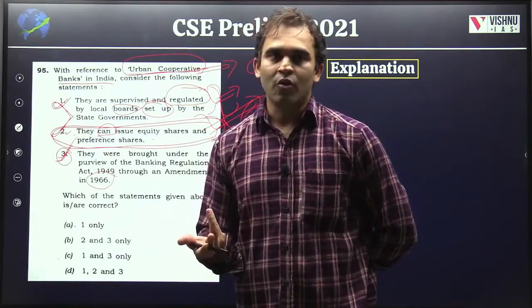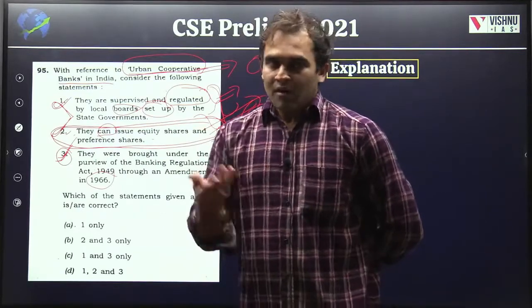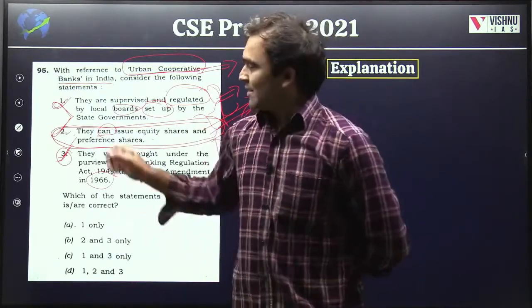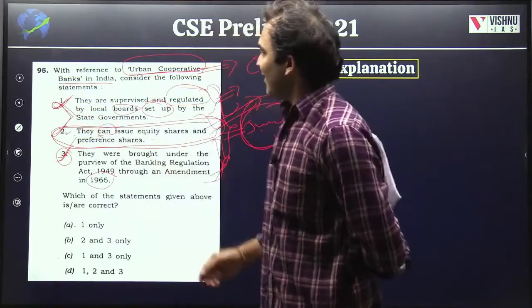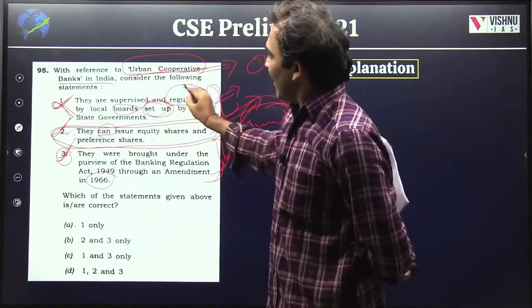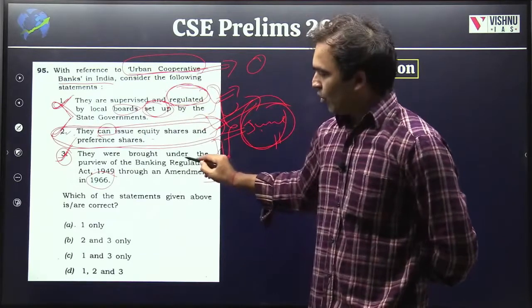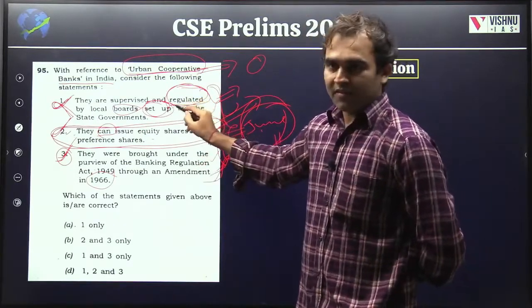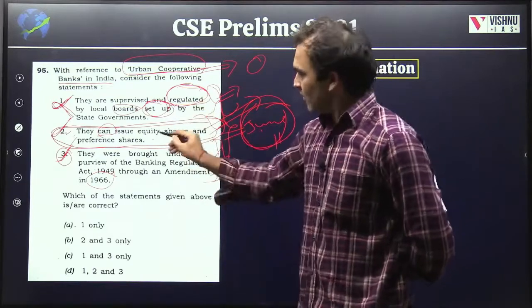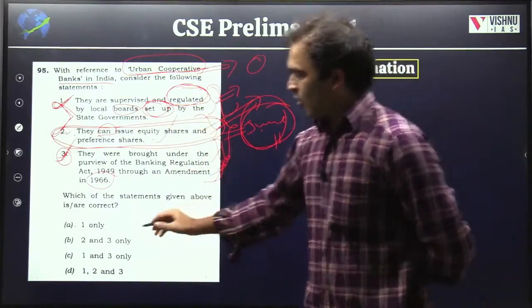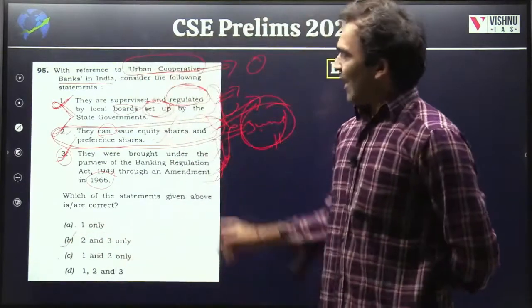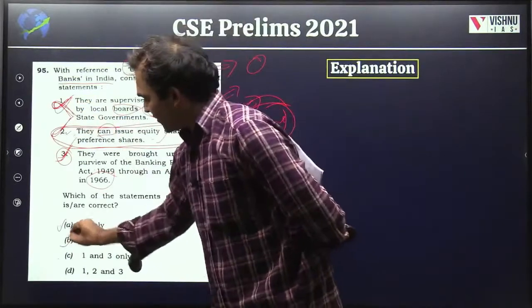Democratic control of cooperatives, you've studied that in polity. So state governments won't set up the board and they don't regulate, because RBI is the regulatory body. So if you know this is true, this will be false. If this is false, this has to be true. This was anyway in current affairs. So the option will be 2 and 3 only. And if you know that this is false, again, exclusion.